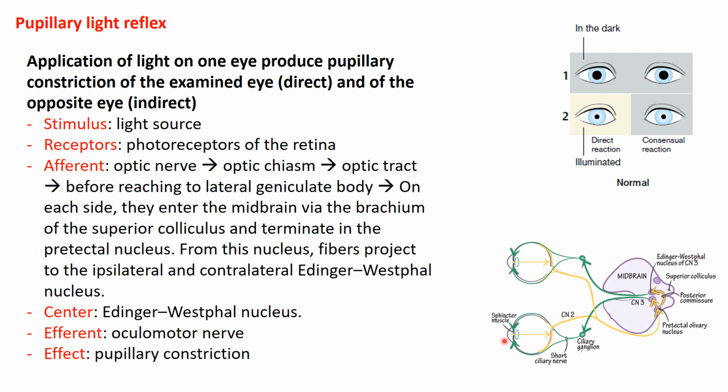Exposure of one eye to light will produce pupillary constriction on both sides. In the examined eye, it is the direct reflex. On the opposite eye, or the non-examined eye, it's called the consensual pupillary light reflex.